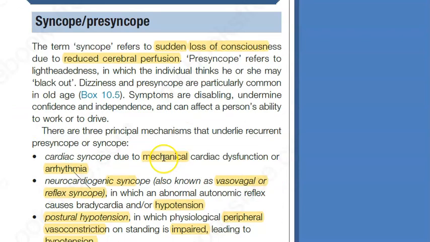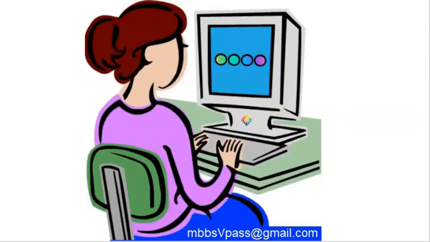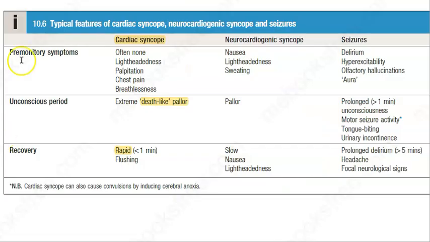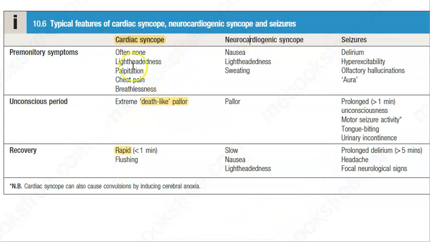Okay. What is pre-syncope? Pre-syncope means the individual thinks that he will black out, lightheadedness. He will know he'll black out, kind of a feel. Okay. So this is syncope. So you have understood the causes of syncope, right? Cardiac syncope, neurocardiogenic syncope, and the other thing, some postural hypotension. Here they are actually comparing these syncopes, the syncopes that we are concerned about, with seizures. Anyways, remember in syncope, there will be recovery.